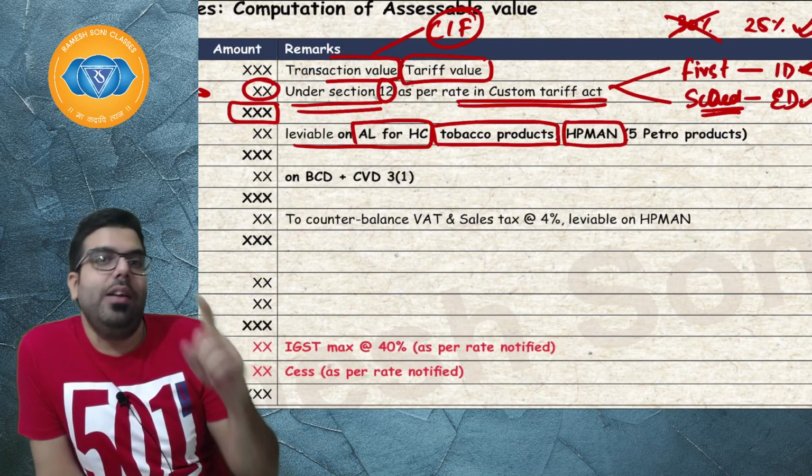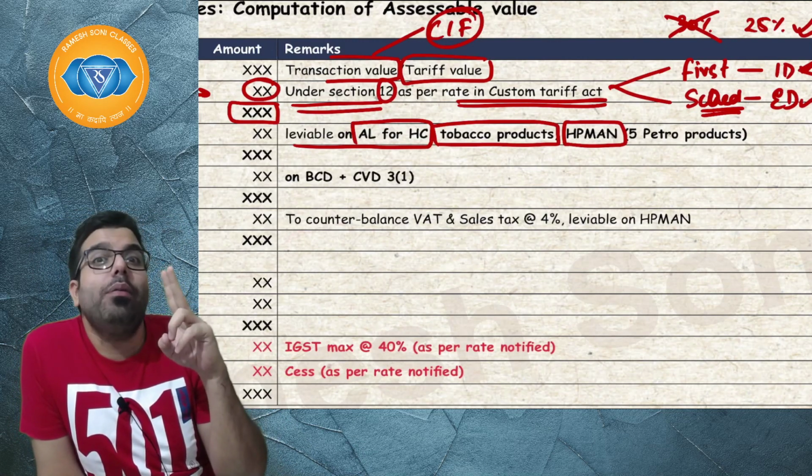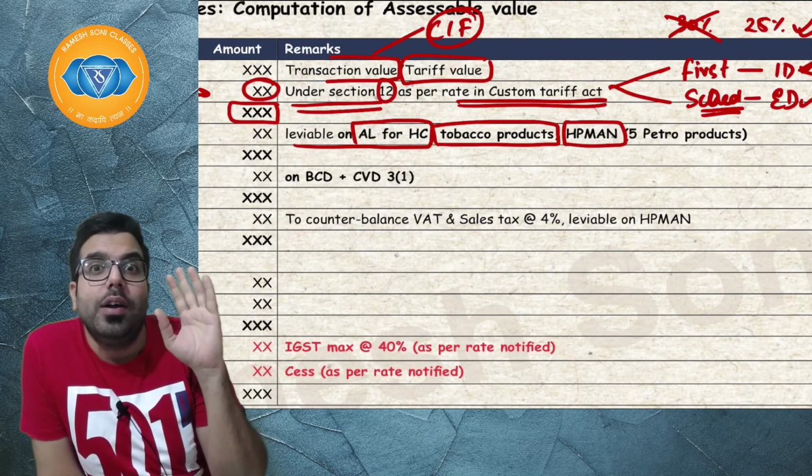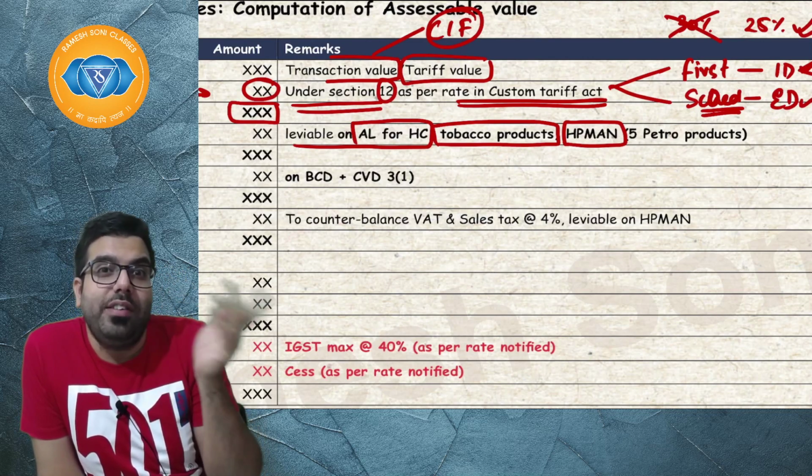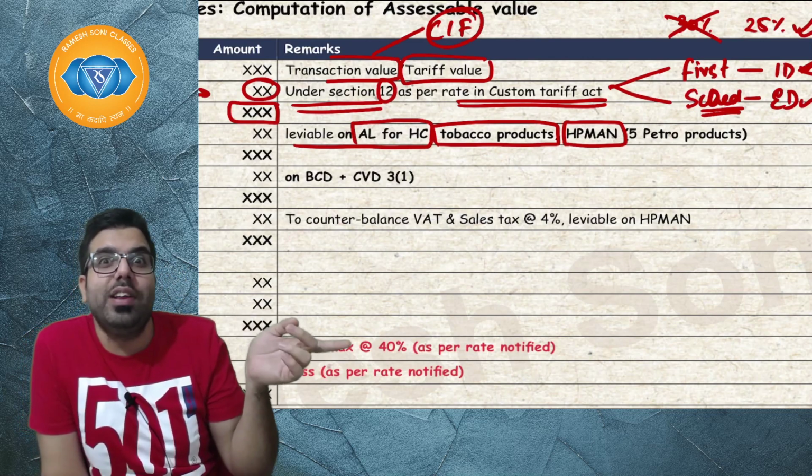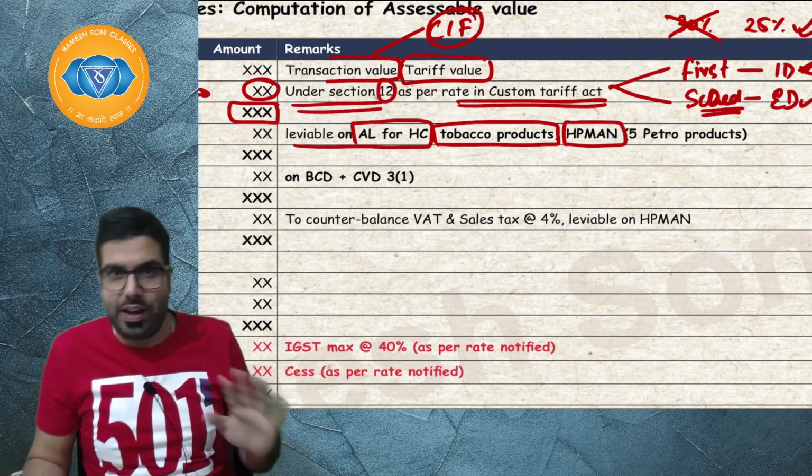Sir, what is HP man? H for high speed diesel, P for the 5 petroleum products. Do you remember, on which GST is not levied now. If GST is not levied, excise duty is levied. If excise duty is levied, CVD 3.1 is also levied. I hope everyone is clear.